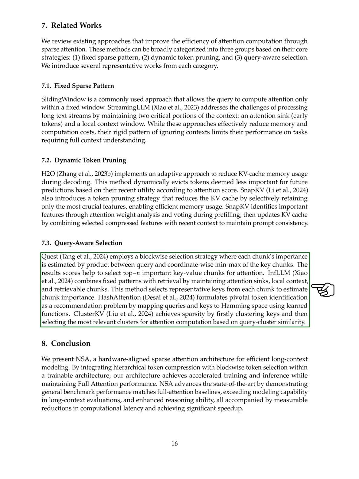InfLLM combines fixed patterns with retrieval techniques by maintaining attention sinks, local context, and retrievable chunks, selecting representative keys from each chunk to assess their importance. Hash attention treats the identification of key tokens as a recommendation problem, mapping queries and keys into a Hamming space using learned functions. Lastly, ClusterKV achieves sparsity by first clustering keys and then selecting the most relevant clusters for attention computation based on how similar they are to the query.